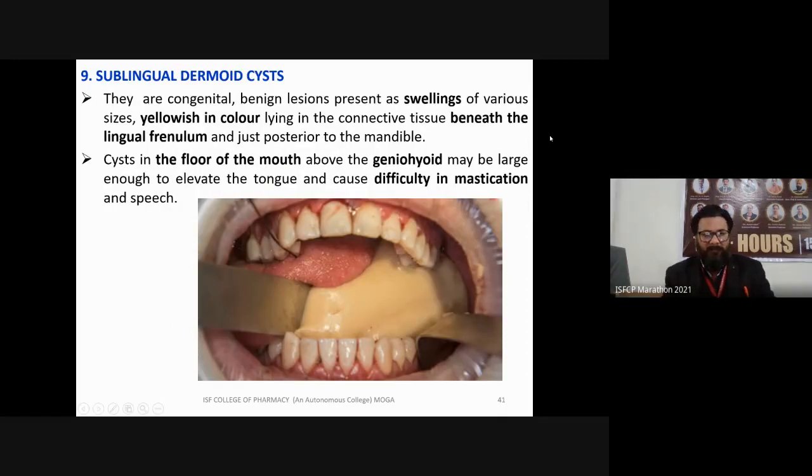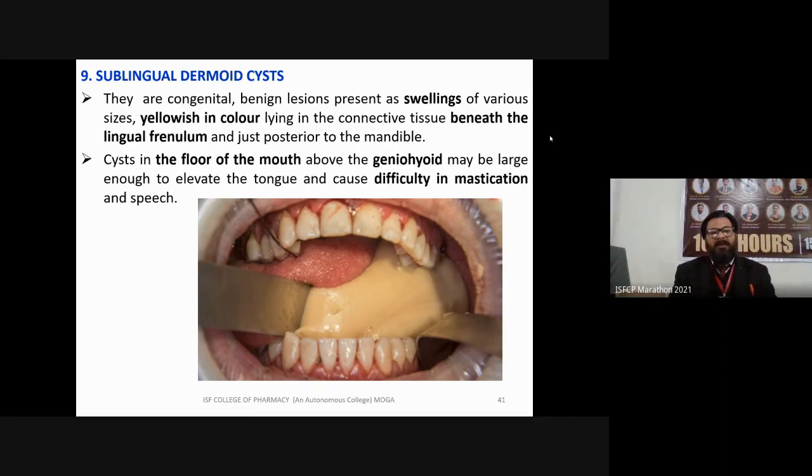Next is sublingual dermoid cysts. This is also a disorder related to the tongue or oral cavity. It is a congenital, benign lesion presenting as swelling of various sizes, yellowish in color, lying in the connective tissue beneath the lingual frenulum and just posterior to the mandible.